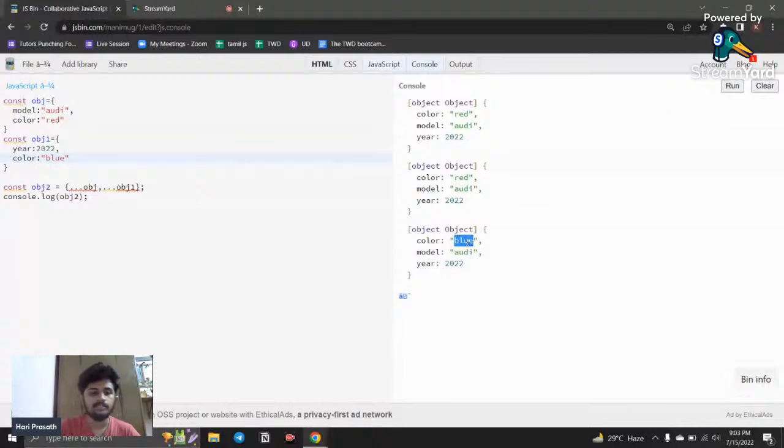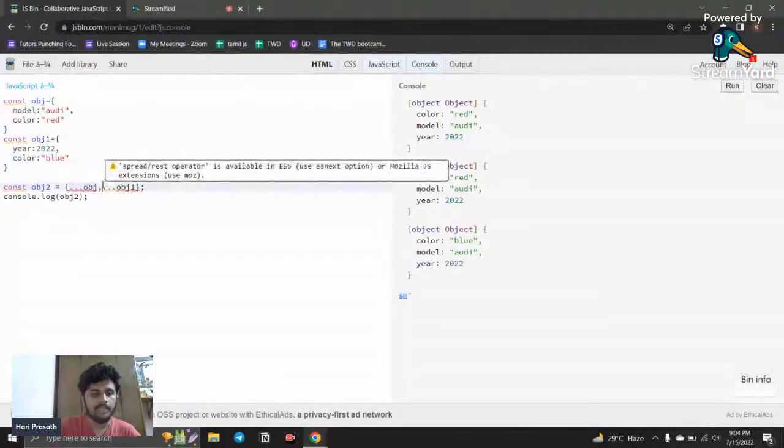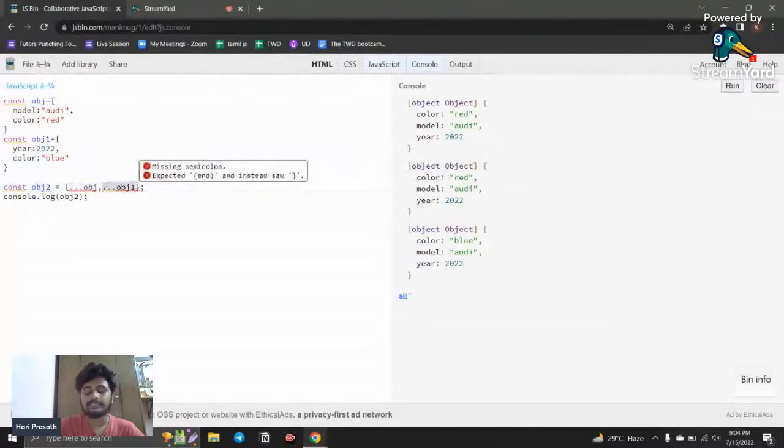What happens is, the object which you copy first has the same property as the next coming object, so it will overwrite it. For example, in the first object I have color red, and with the same property I have another property created that has a different value, blue.